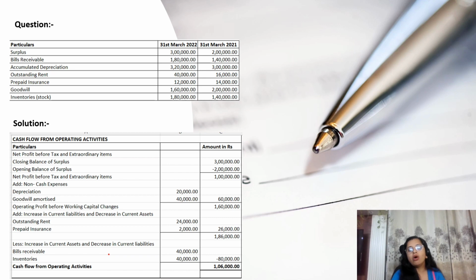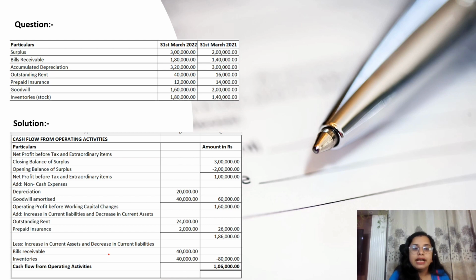Now the profit is operating profit before working capital changes. Now we will adjust our current assets and current liabilities. Our first current asset is bills receivable, and last year it was 1,40,000 and now it is 1,80,000. Bills receivable means current assets are increasing, and increased current asset should be subtracted, so it will be in the less side of this column.